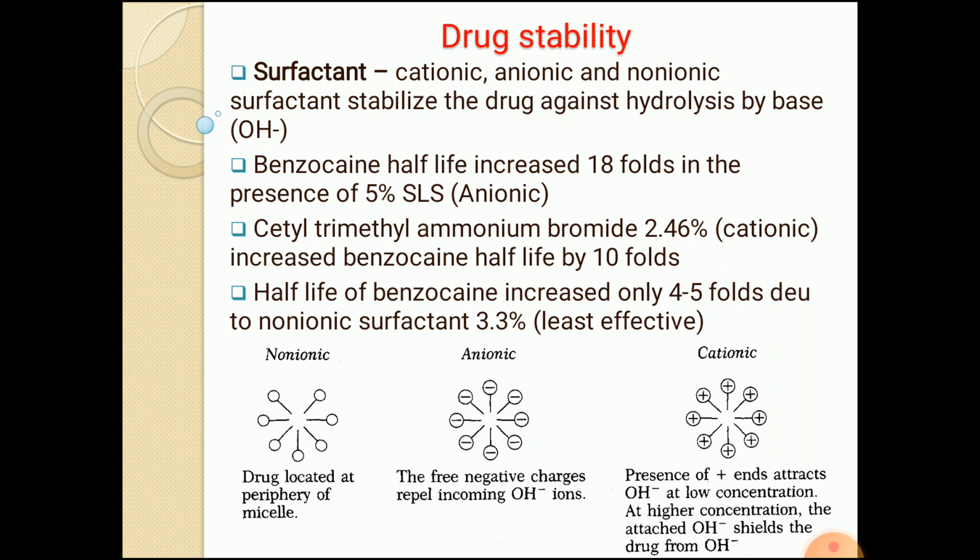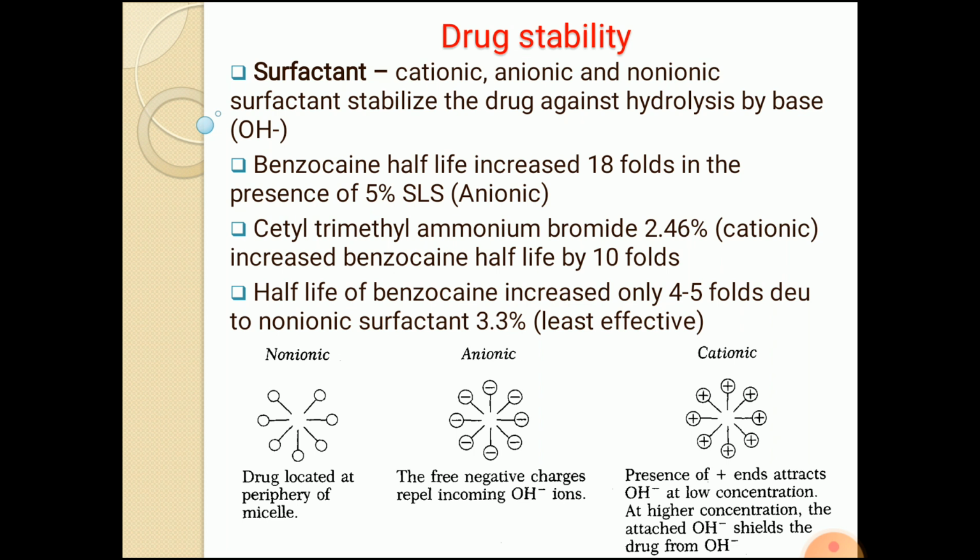The meaning is that the anionic surfactant is most effective to prevent the hydrolysis of benzocaine. So that is the effect of various surfactants on the rate of hydrolysis. Overall, we can say that due to the addition of the surfactant, whether it may be cationic, anionic or non-ionic, the rate of hydrolysis decreases.